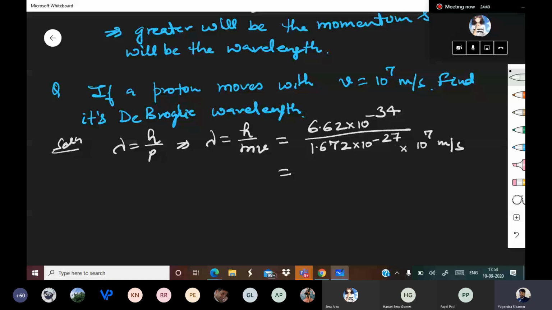That will give us lambda is equal to 3.96 into 10 to the power minus 14 meters. This is the wavelength.